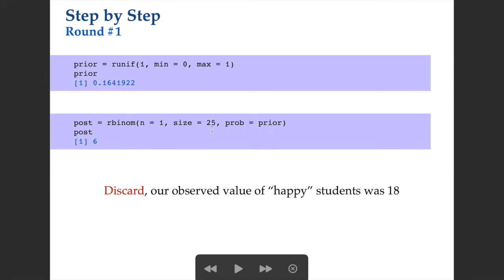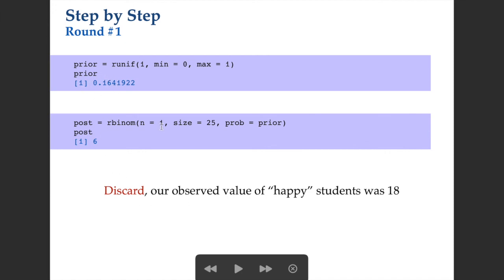I used that to randomly generate a data set from the binomial distribution, one data set with a sample size of 25, using our prior as the probability of success, and we get 6 successes here, so 6 happy students under this scenario.